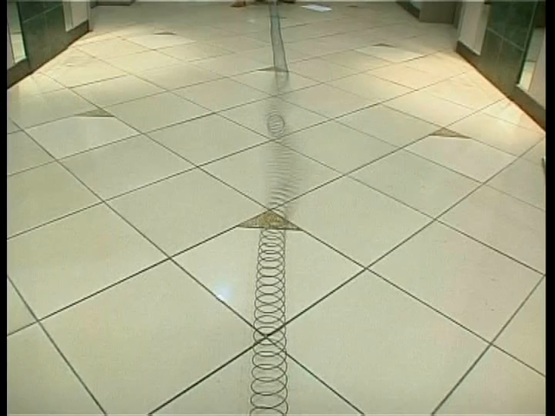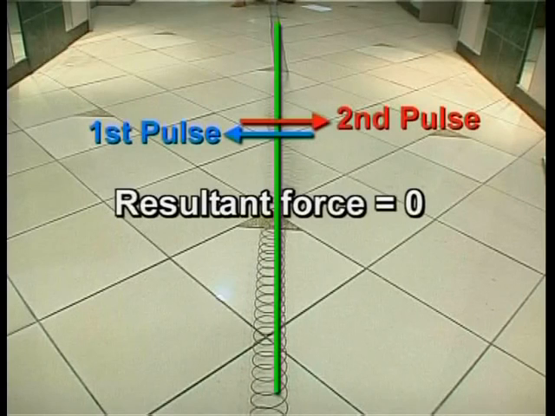Now, what do you think will happen when the pulses move into the same part of the medium? Think about the forces acting on the particles. This photo shows what happens when the pulses overlap in the same region of the medium. It looks like the medium has not been disturbed. This is because the forces experienced by both pulses are equal but in opposite directions. The particles where the pulses meet are being pulled upwards by the second pulse and downwards by the reflected pulse. The overall or resultant force on each of these particles is then zero.